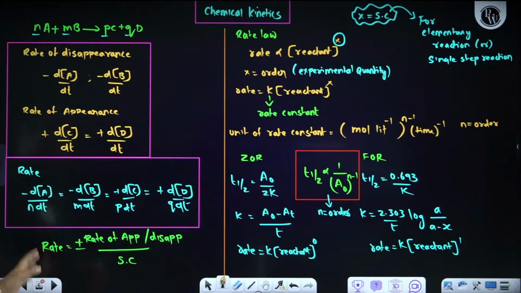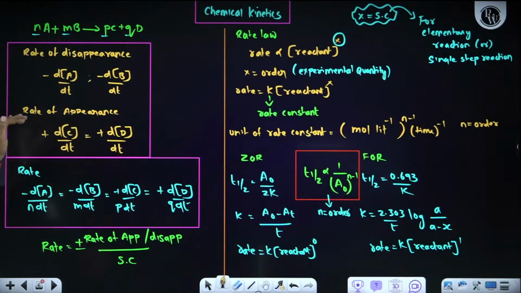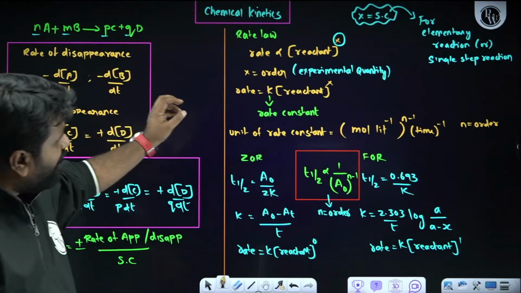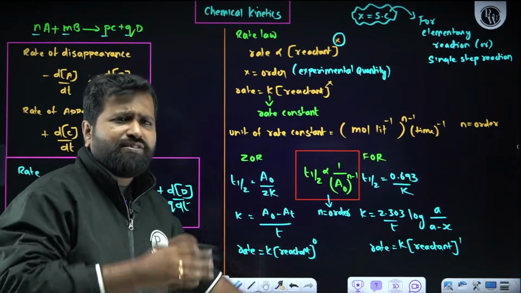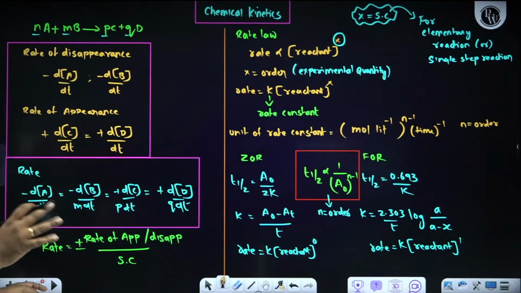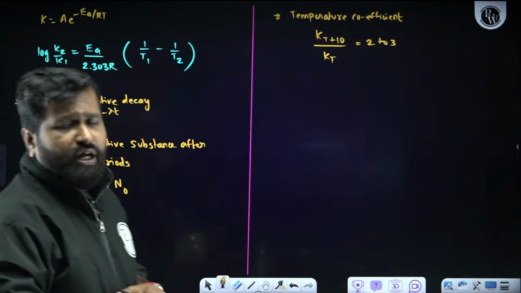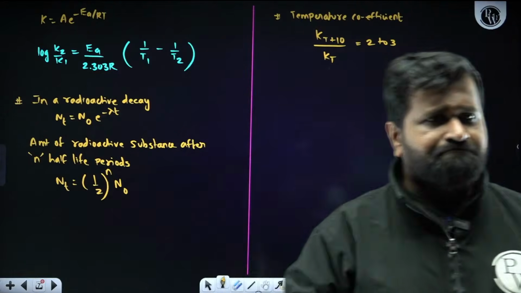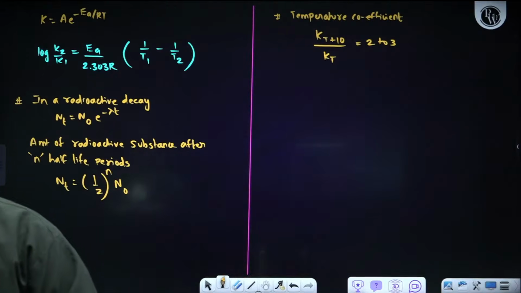Clear? Chemical kinetics. So atomic structure is done. In chemical kinetics, remember rate of disappearance and appearance, then rate law, unit of rate constant, zero order reaction. First order reaction is very important. Based on this we will get direct questions, my dear students, just direct questions. Then the Arrhenius equation. Now shall we move into the solutions chapter? Is everyone ready? Yes.